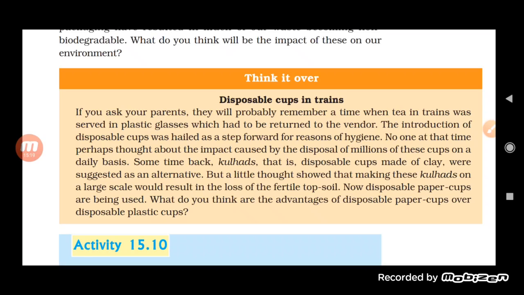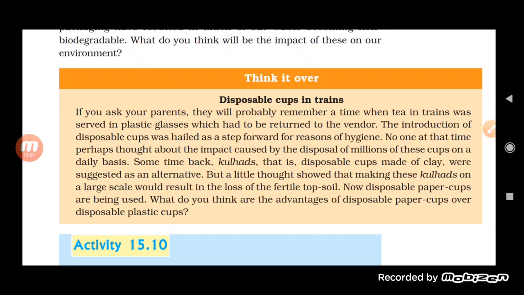Afterward it was thought that yes, plastic is non-biodegradable, so there is a lot of bad impact of plastic. So ultimately the ban on plastic will help in reducing the use of plastic cups by the tea vendors. Later on the idea of the kulhad came, but the problem was that making kulhads on a larger scale is going to reduce the fertility of the topsoil. So in order to reduce this problem, nowadays people are using paper cups.